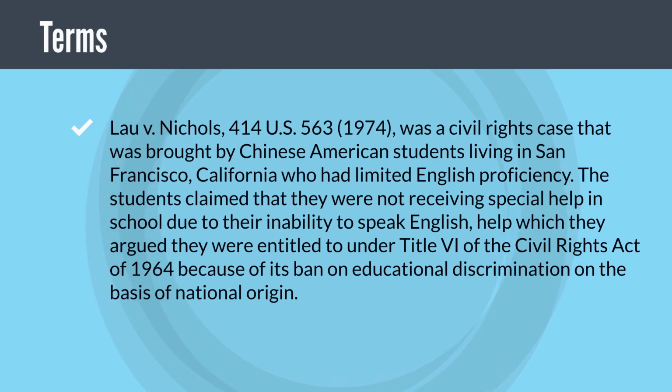563, 1974, was a civil rights case that was brought by Chinese American students living in San Francisco, California, who had limited English proficiency. The students claimed that they were not receiving special help in school due to their inability to speak English, help which they argued they were entitled to under Title VI of the Civil Rights Act of 1964 because of its ban on educational discrimination on the basis of national origin.